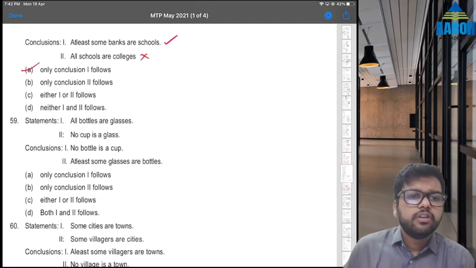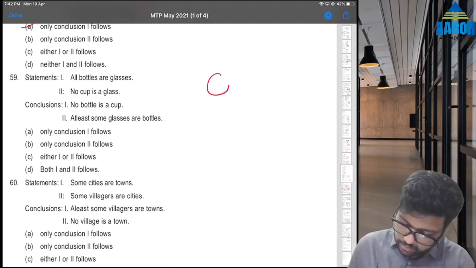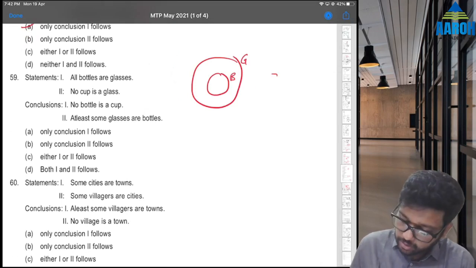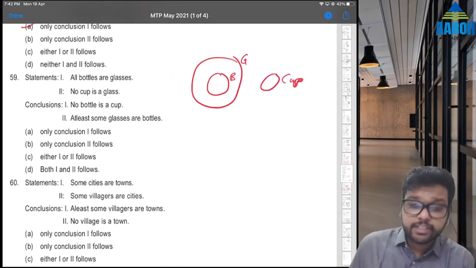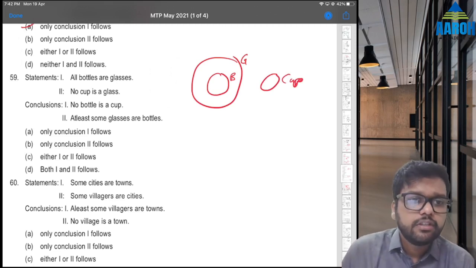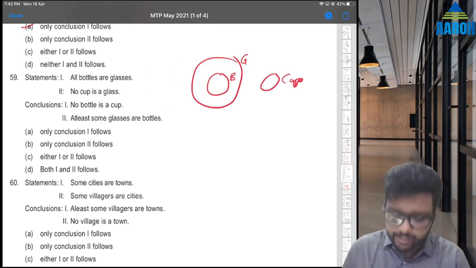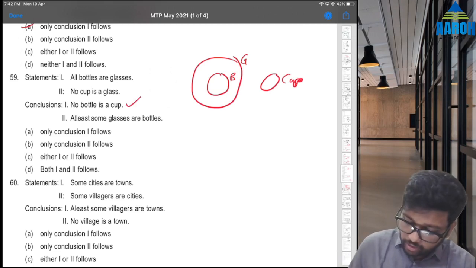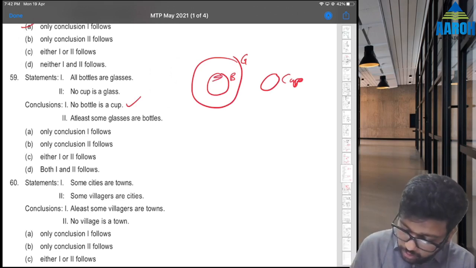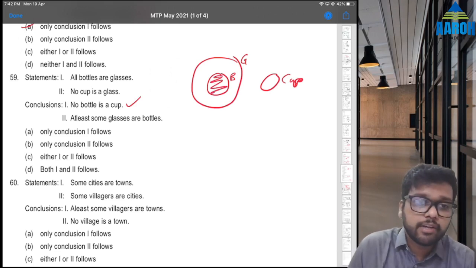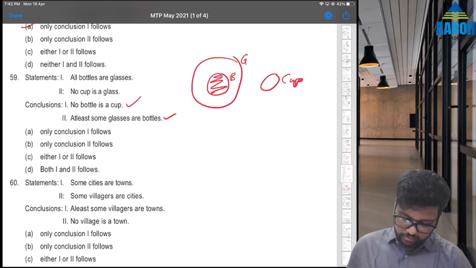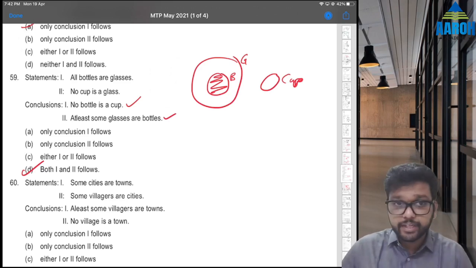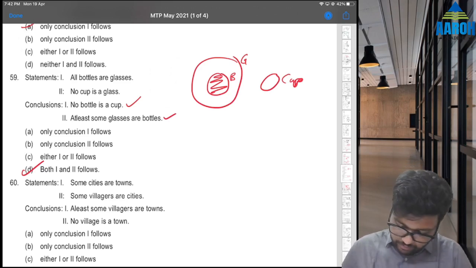Next is 59. All bottles are glasses. So bottles, all bottles are glasses. No cup is a glass. So cup. The sentences with no A or B are always easy. Conclusion 1, no bottle is a cup. That is correct. At least some glasses are bottles. That is also correct, because if all bottles are glasses, that means some glasses must be bottles. Some glasses have to be bottles, right? So both 1 and 2 follow will be the correct answer. Option D for 59.